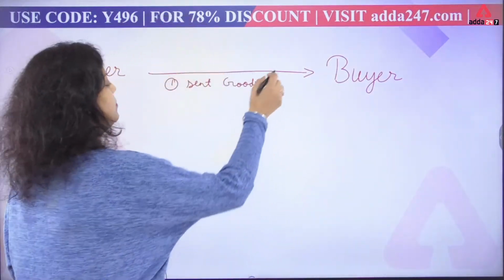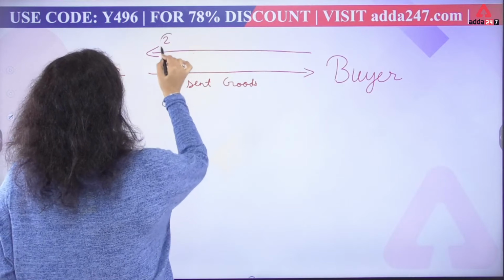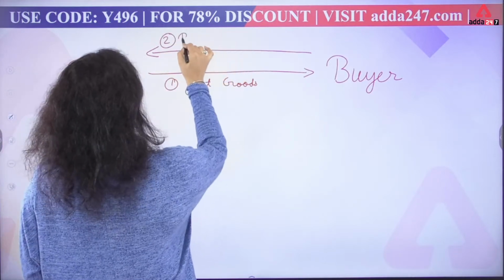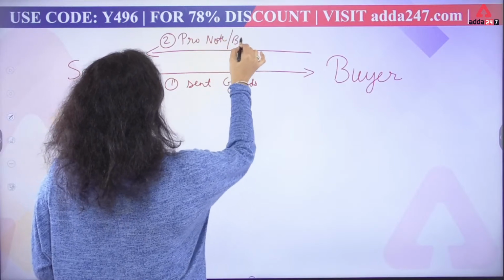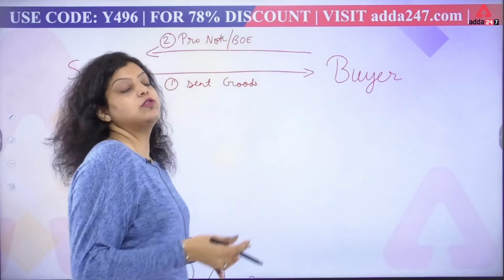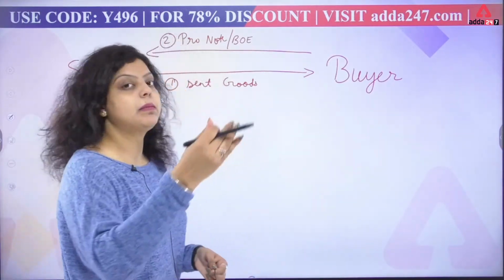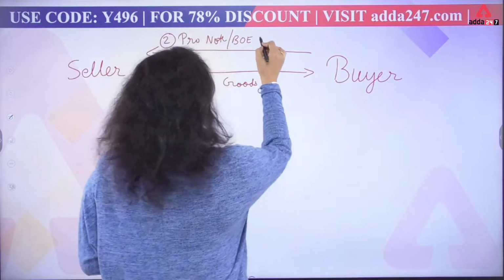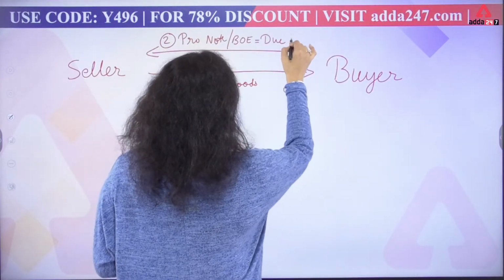Now what is the buyer doing? In the second step, the buyer sends a promissory note or a bill of exchange. It can also be any invoice which the buyer gives to the seller for the repayment of the goods and services. The buyer has said that this will be paid on a due date. The due date has been given.